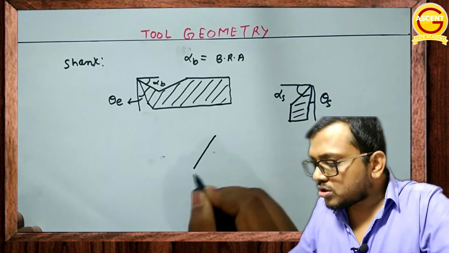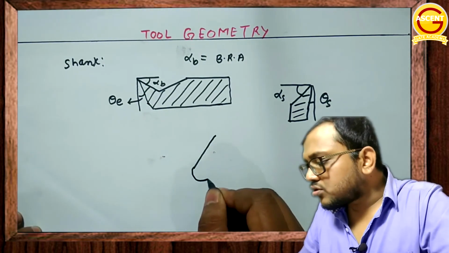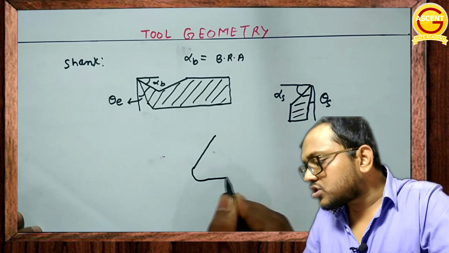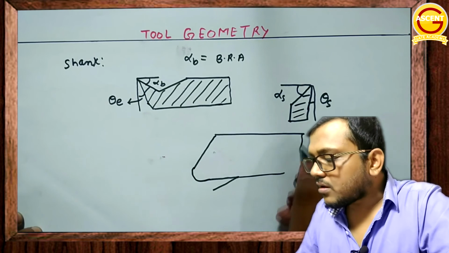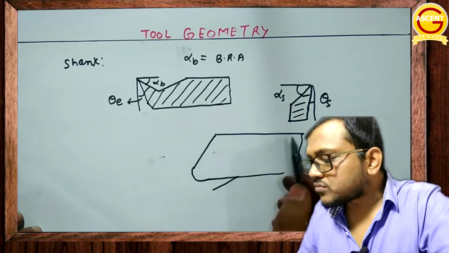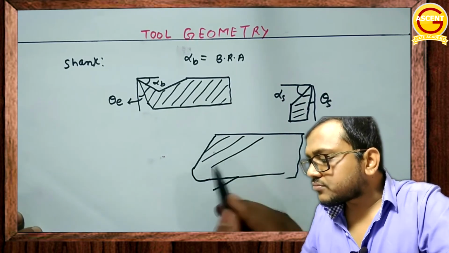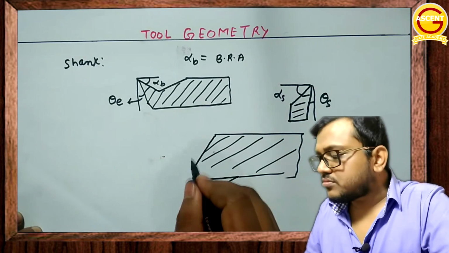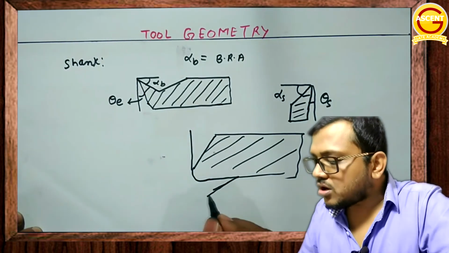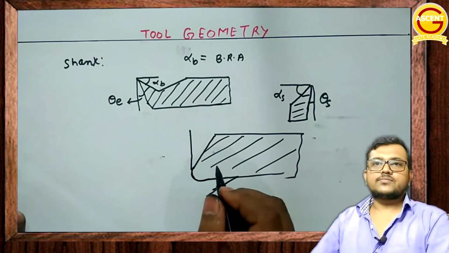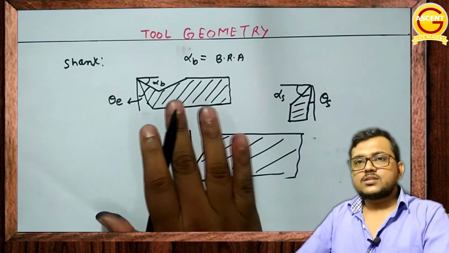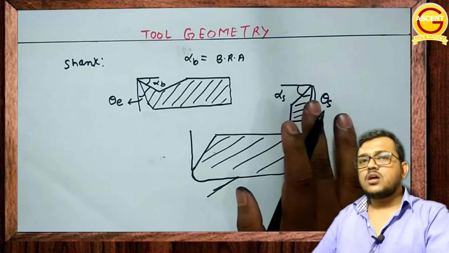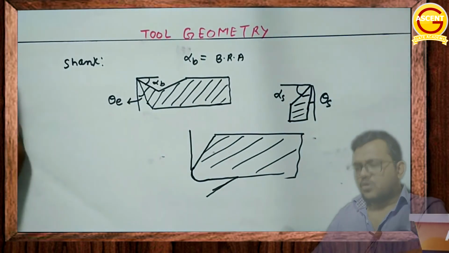If you draw the top view, these are the things you are able to see from this figure. These are the two angles. This is called the radius. So we have seen the entire thing: this is the side view, this is the front view, this is the top view.